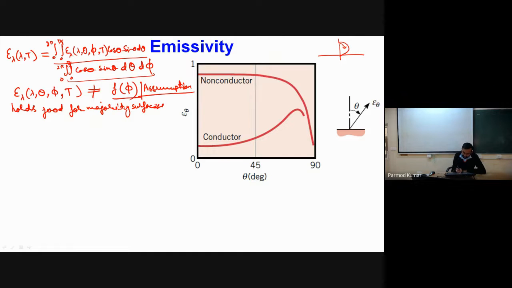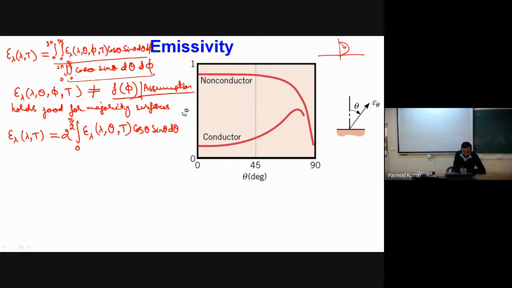So now I am considering that I can do this integration of phi independently, and in the denominator I have even theta also. So if I do this integration, here I have d phi also. Finally I will find that E lambda comma t will be nothing but 2 times the integration from 0 to pi by 2 of epsilon lambda theta and t, because the functional dependence of phi I have removed from here, into cos theta sin theta d theta.